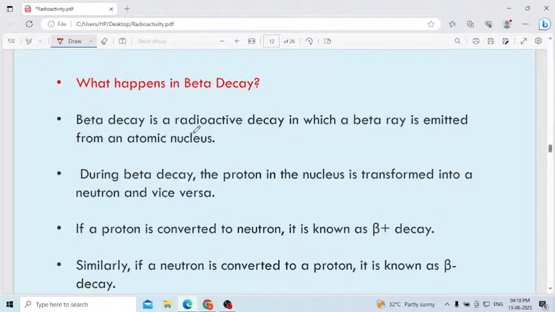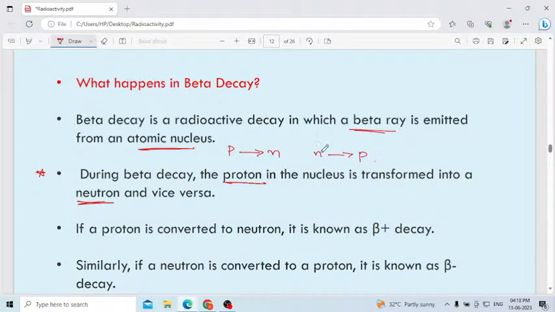Beta decay is a radioactive decay in which a beta ray is emitted from an atomic nucleus. During beta decay, a proton in the nucleus is transformed into a neutron and vice versa. Very important point: a proton is converted into a neutron sometimes, and a neutron is converted into a proton.